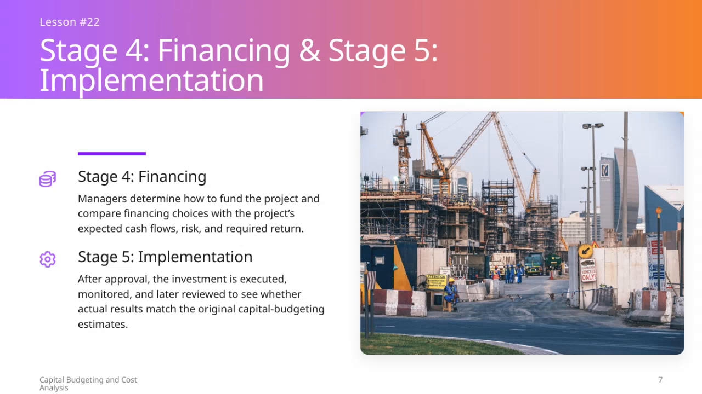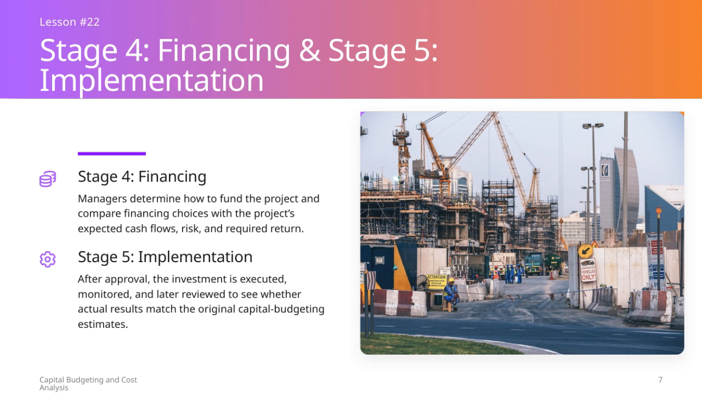Now, let's focus on Lesson 22, which covers stages 4 and 5 of the capital budgeting process. Stage 4 is all about financing. Here, managers decide the best way to fund the project by carefully comparing different financing options. They evaluate each option against the project's expected cash flows, the level of risk involved, and the required rate of return to ensure the financing aligns with the project's financial goals.